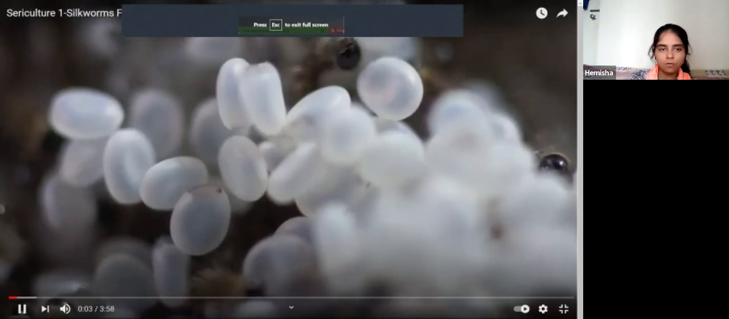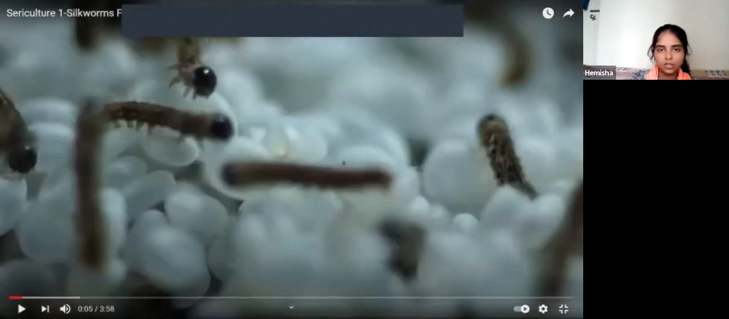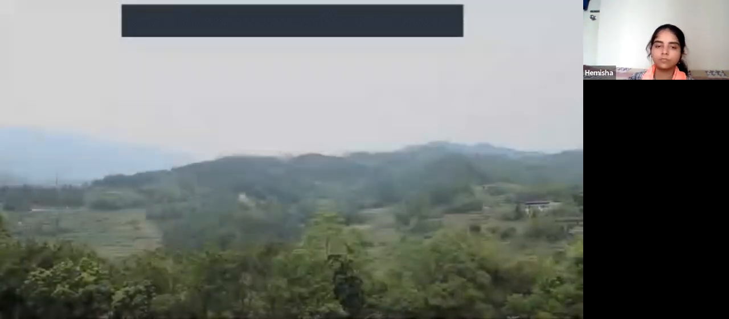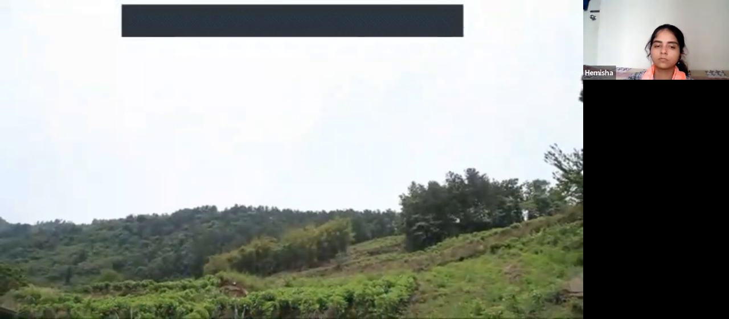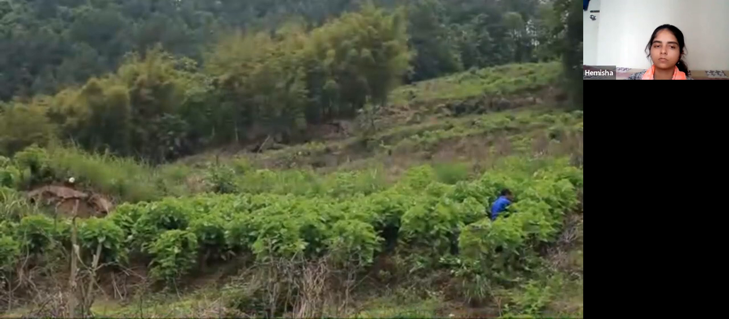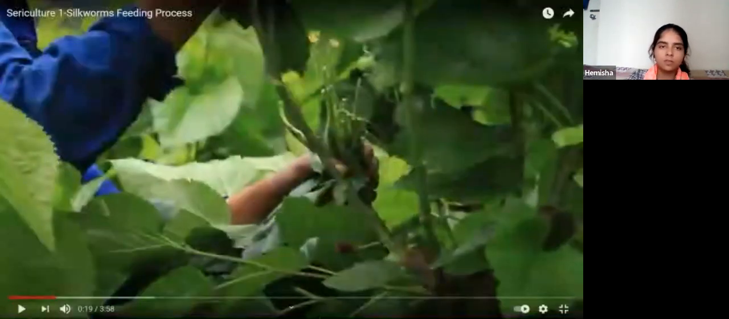This is the natural form. This one is a natural form. Exactly how sericulture is going on. Okay, not the animated video. These are the mulberry leaves. Just like pandas live on bamboo only, similarly, here you will see they are living on the mulberry leaves only.